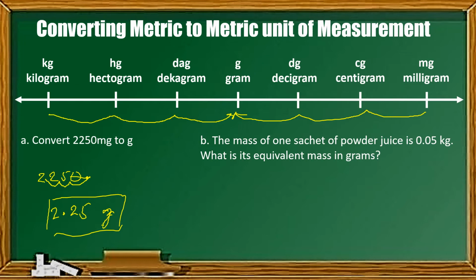Now, we're going to move the decimal place 3 units to the right kasi papunta sa kanan. That is 1, 2, and 3. Then, add tayo ng space dito. And then yung mga 0 sa unahan, pwede na natin siyang tanggalin. Therefore, 0.05 kilogram is equivalent to 50 grams. That is our answer.